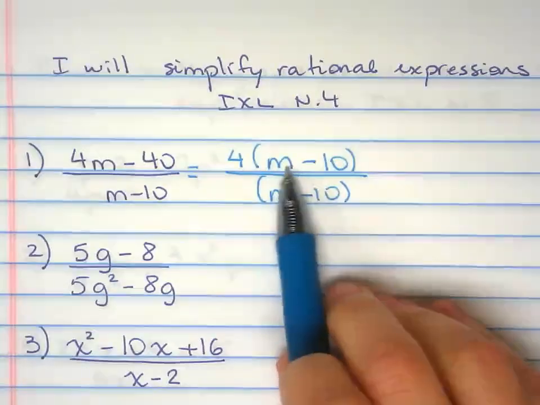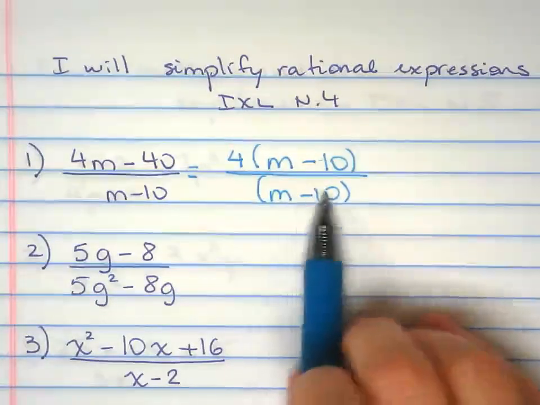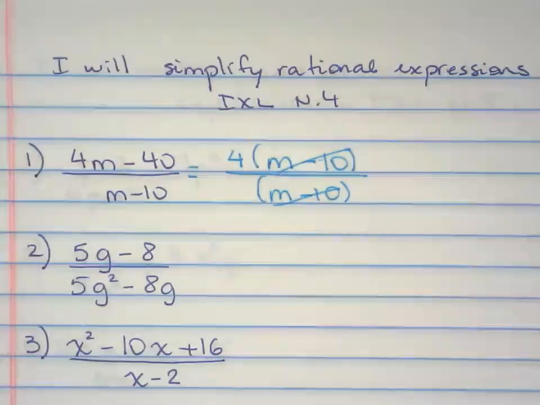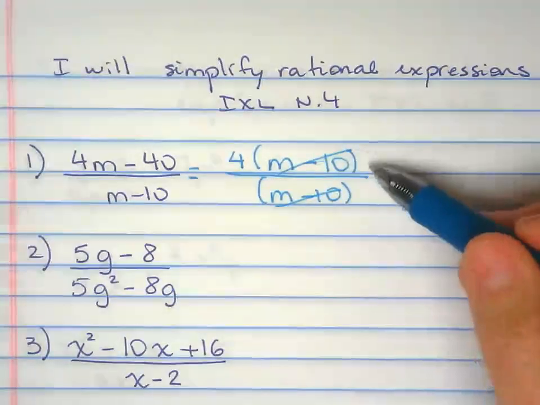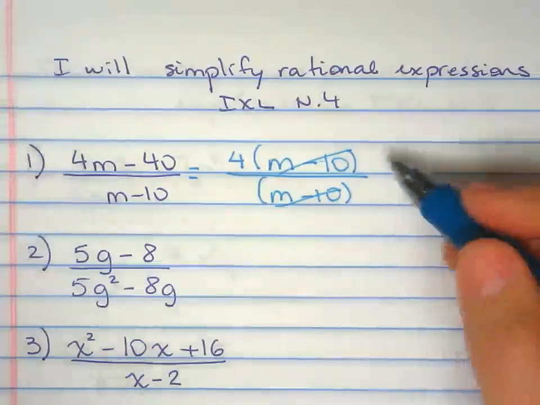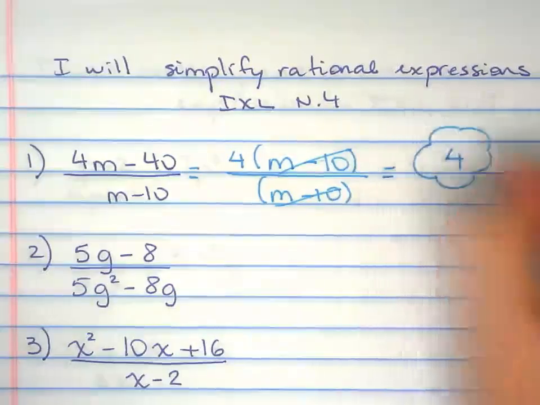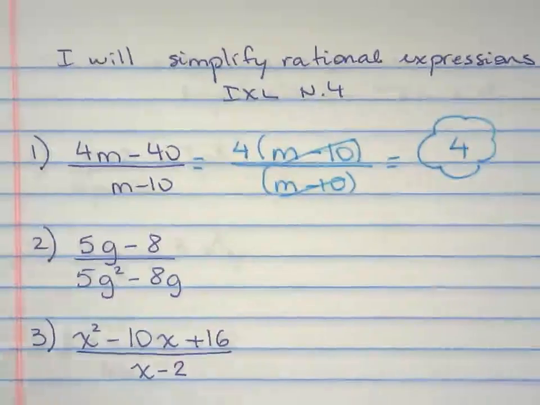Now, when you have the same thing on the numerator and the denominator, you can divide or cancel out. I like saying divide because that's what you're doing. When you're dividing, you get a 1, and that's a good thing. Or when you cancel out, they go bye-bye. Whatever you want to tell yourself. But 4 is the only thing that is left over after you divide these guys right there.